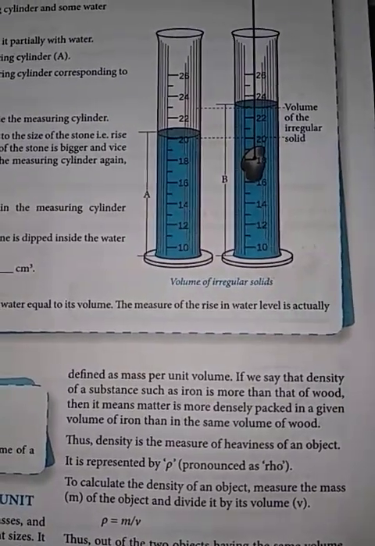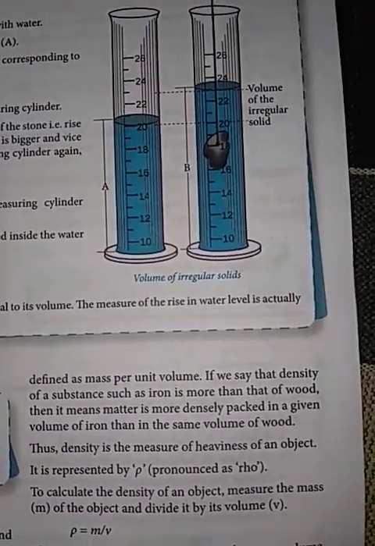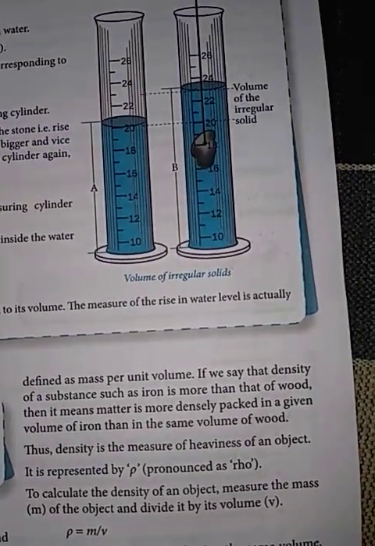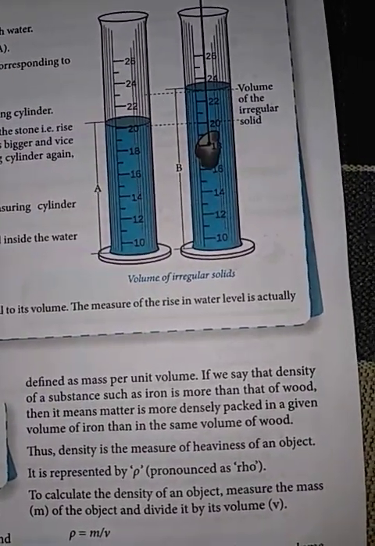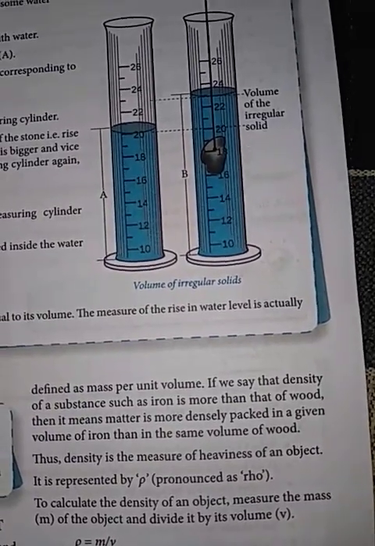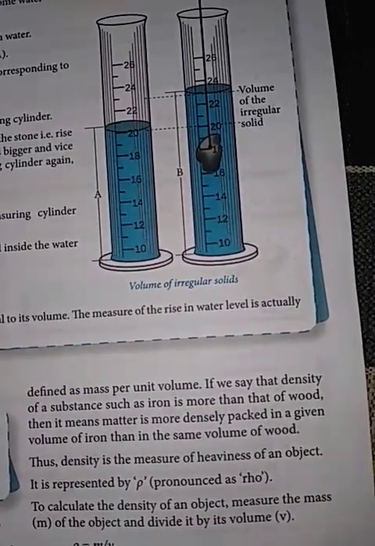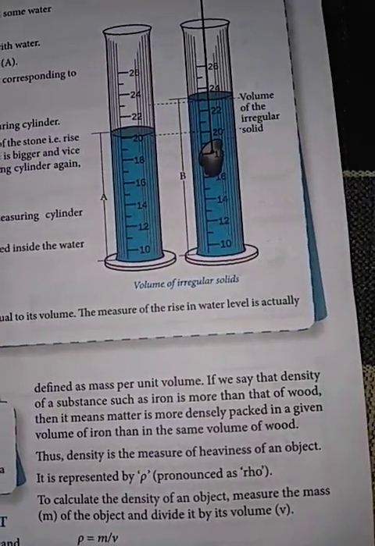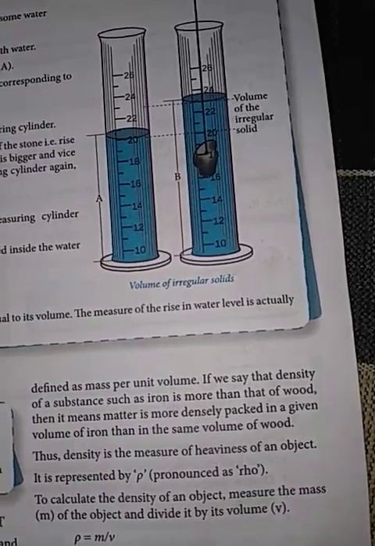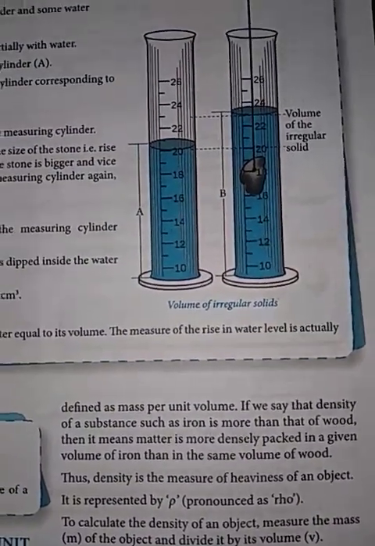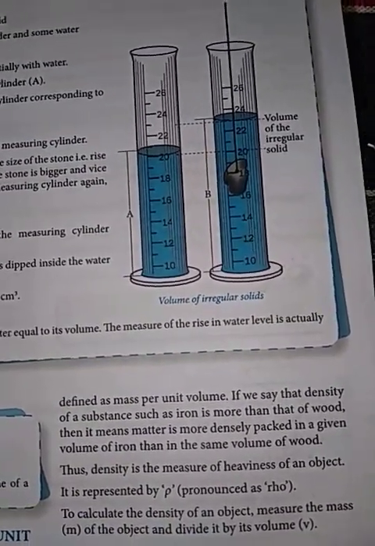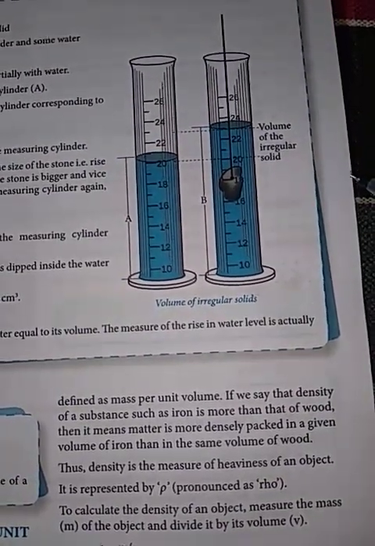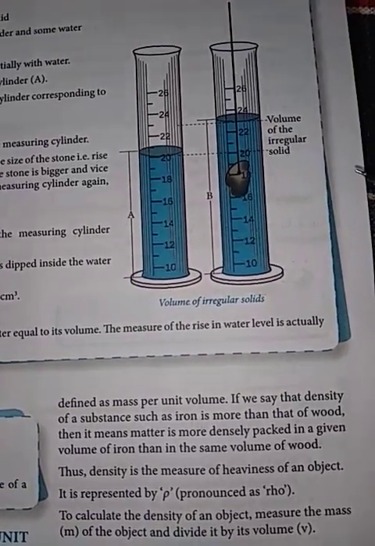Record the level of water in the measuring cylinder. Let it be the initial volume of water. We could say it as the initial volume of water and it can be denoted by V1. And note down the reading of the measuring cylinder, the level of water.